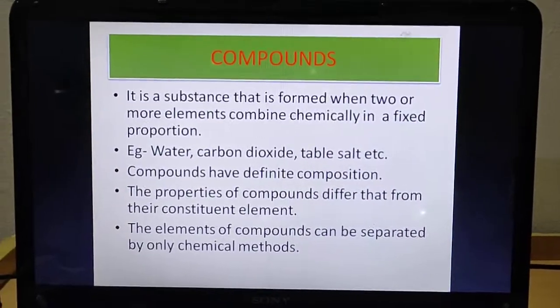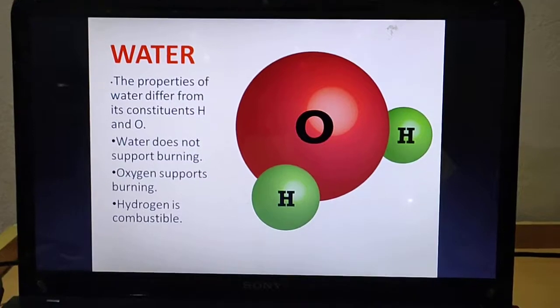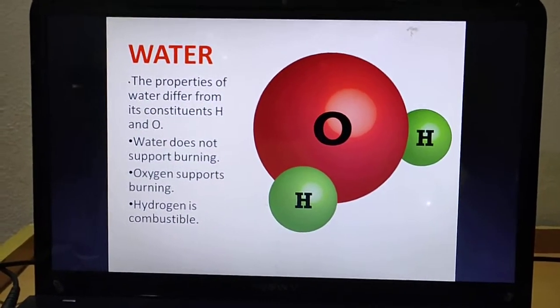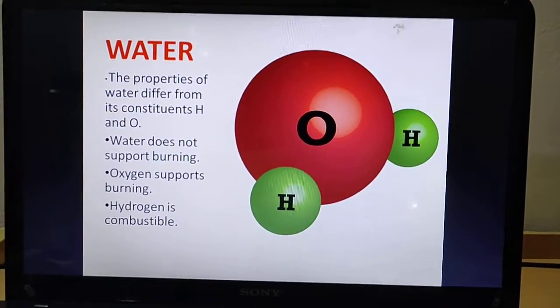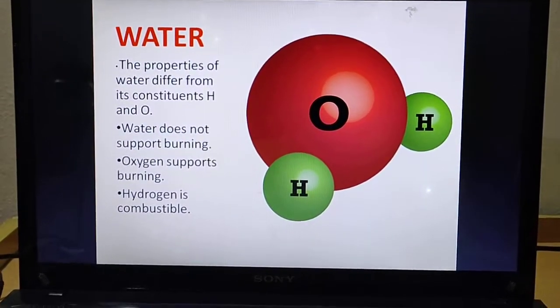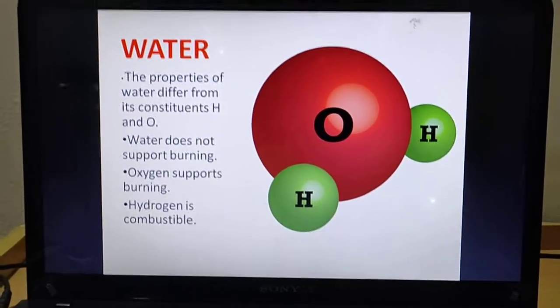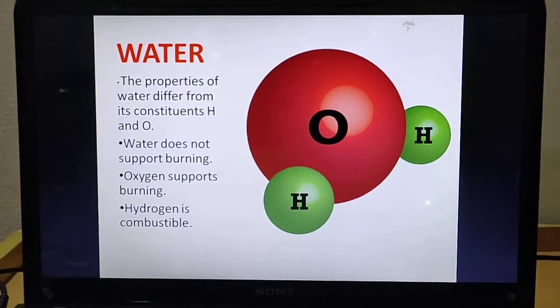Let's go further. Here is one example of a compound. What is this? This is a water molecule. Now, a water molecule, as we all know, is made up of 2 hydrogen and 1 oxygen atom. These 3 atoms combine chemically and form a water molecule.